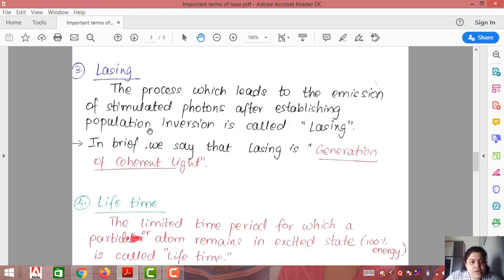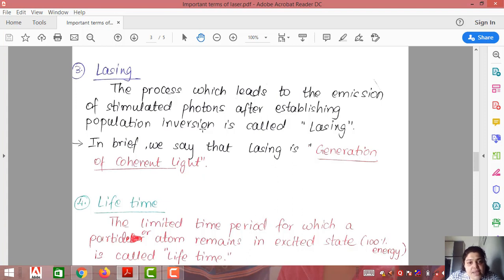Now let us move on to the third one, that is lasing. Lasing is a process which leads to emission of stimulated photons after establishing population inversion. So once population inversion is done, once the population of the higher energy level is more than the lower energy level, and continuously energy is being supplied, what will happen? Those excited atoms will come down.